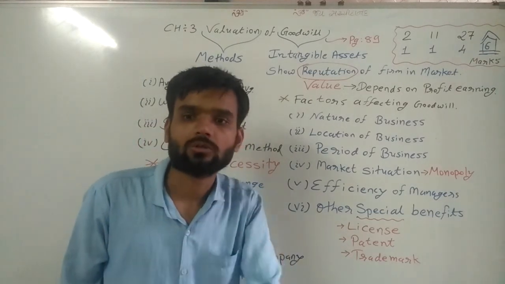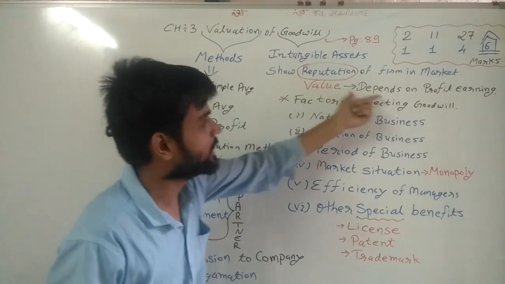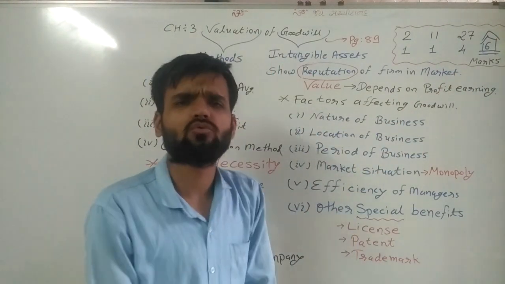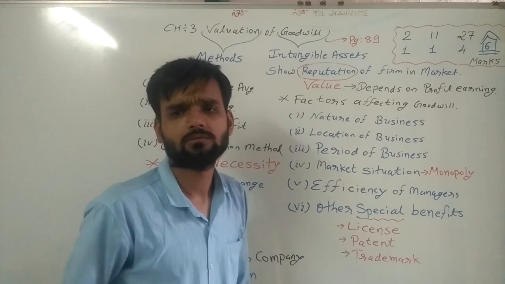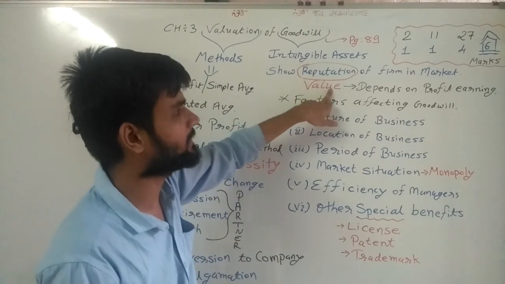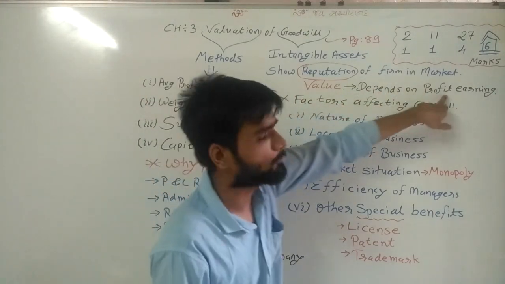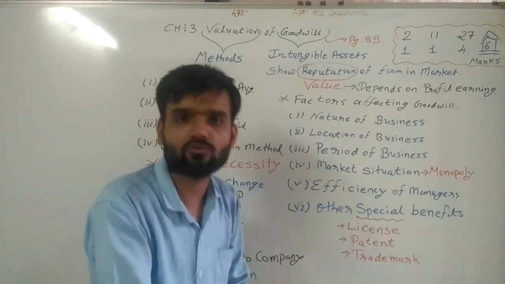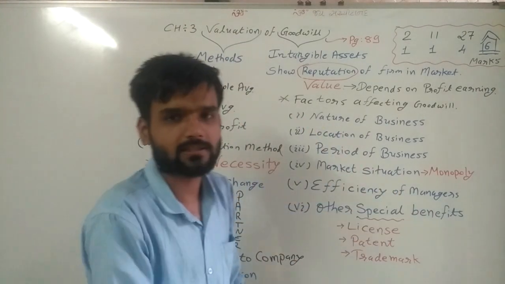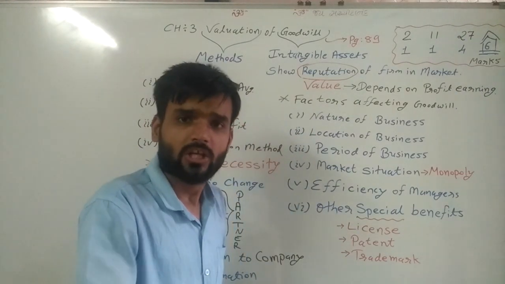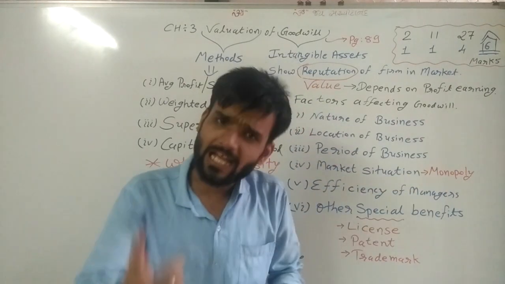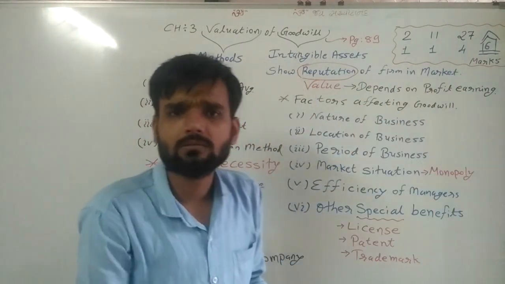Value depends on what? Value depends on profit earning capacity. How can we find the value of goodwill? So the value of goodwill depends on profit earning capacity. If a firm, institution, or shop is earning more in comparison to others, then we can say that is the goodwill.